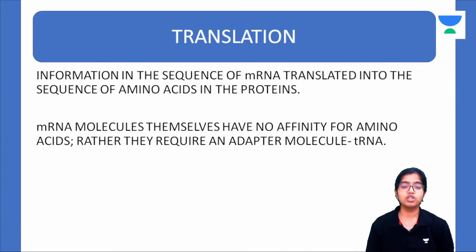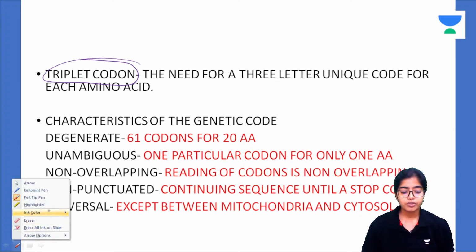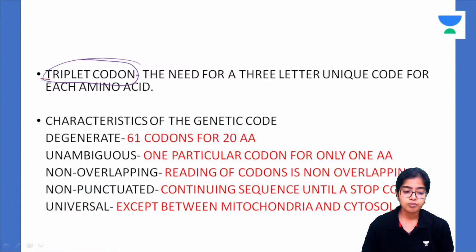Please pay attention to all the keywords that I utter. The keywords are very important for writing any answer. Now, there are a few important terminologies that you should know before you start with the basics of translation. The first is triplet codon. Can any of you tell me what is the meaning of triplet codon? What is a triplet codon? Why is there a need for a triple letter code? Triplet means a triple letter code. Why is there a need for a triple letter genetic code? Can any of you tell me why?